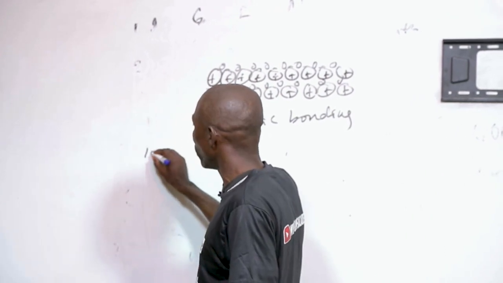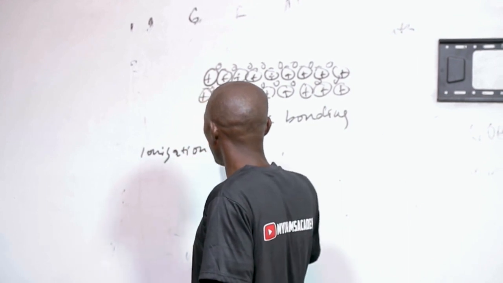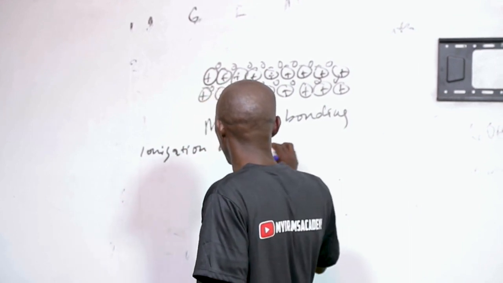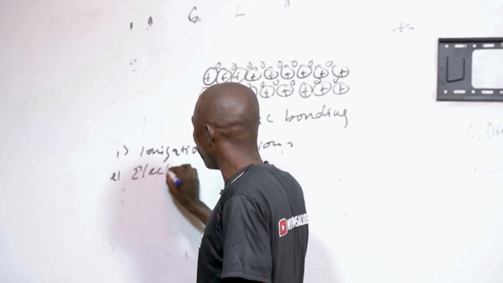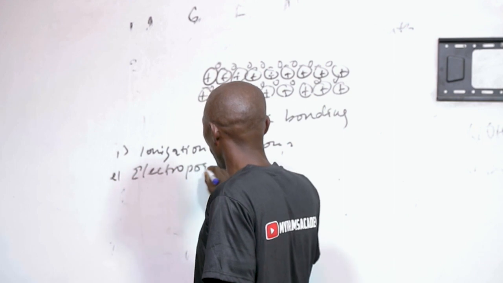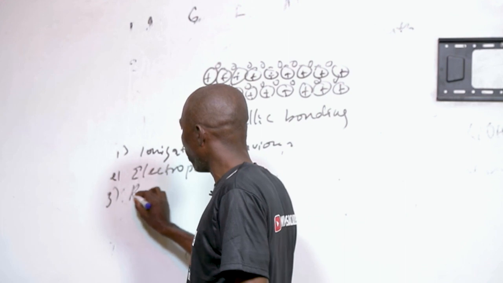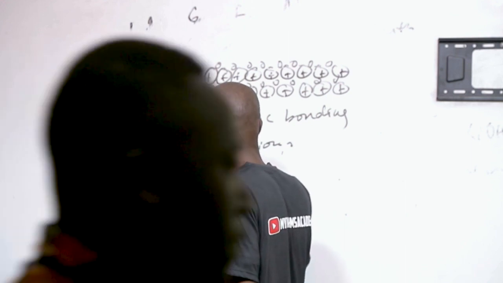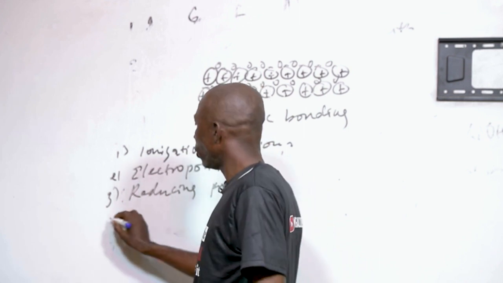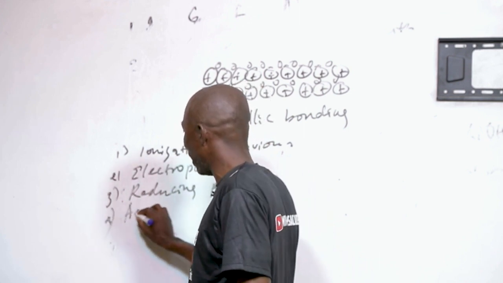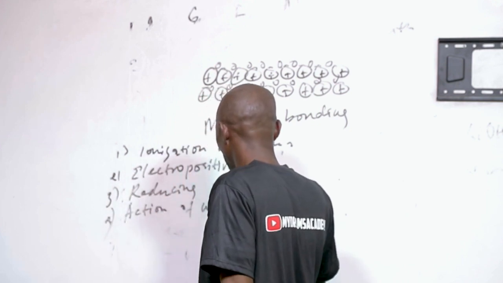We are going to discuss the ionization behavior of metals, the electropositivity of metals, the reducing property, and the action of water on metals.